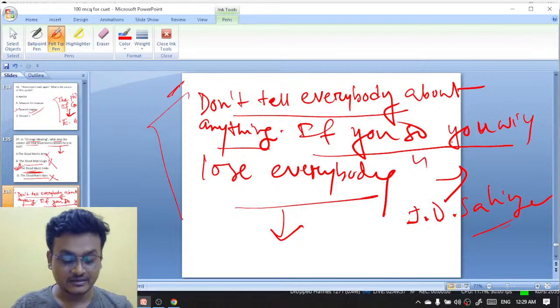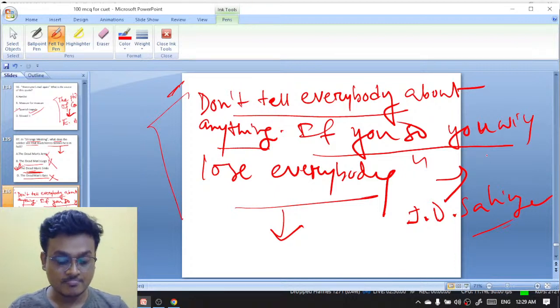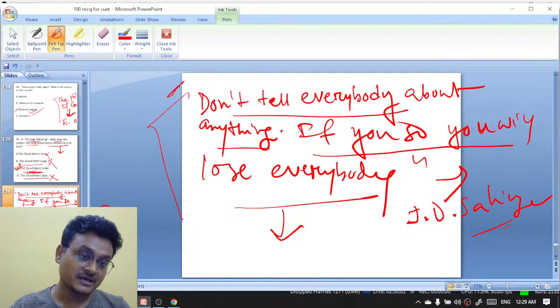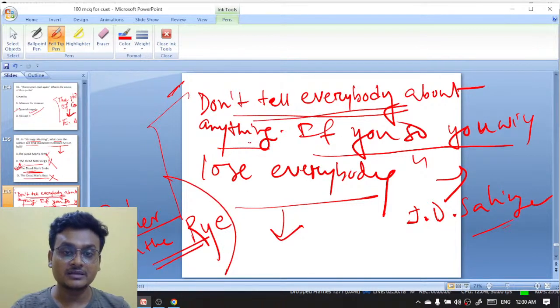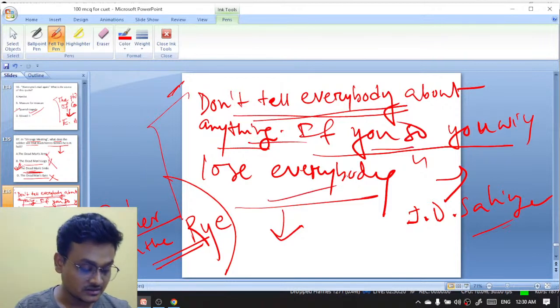Yeah, excellent. These lines appear in the novel Catcher in the Rye by J.D. Salinger. Don't tell everybody about anything. If you do, you will lose everything.